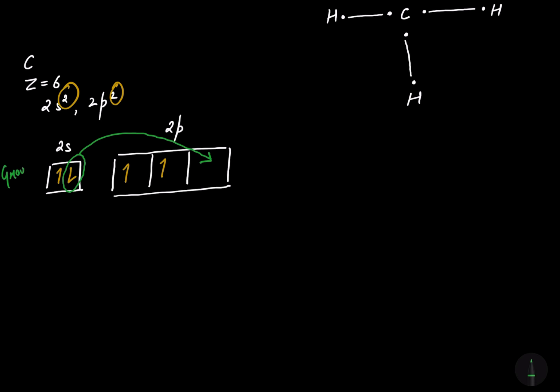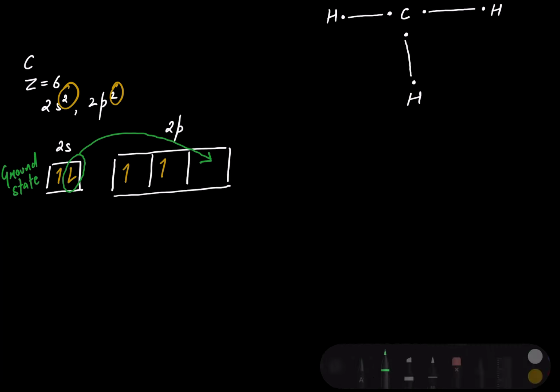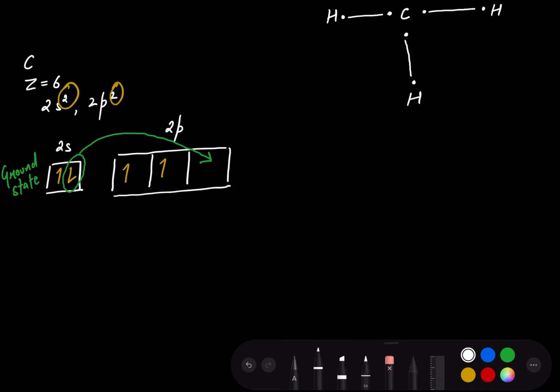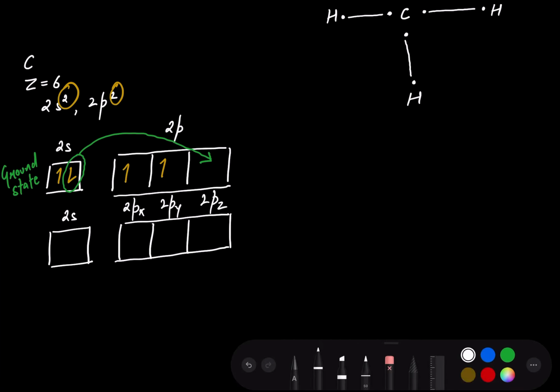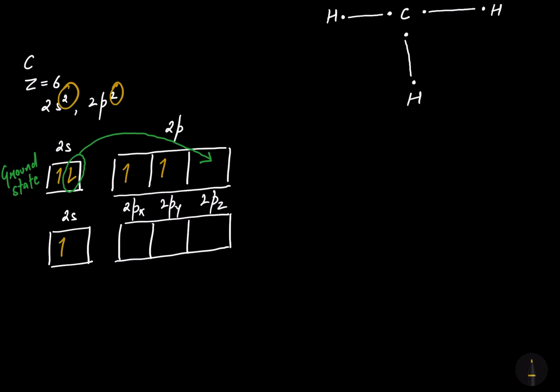This is called ground state, and now I'm going to make the excited state. So what's gonna happen? This is the 2s orbital and these three are 2p orbitals. These three are 2p orbitals and they are 2px, 2py, the 2pz. So what's gonna happen? The electron from 2s has jumped to the 2pz orbital.